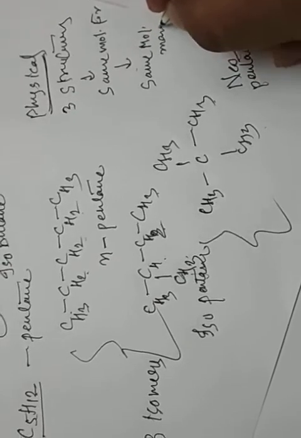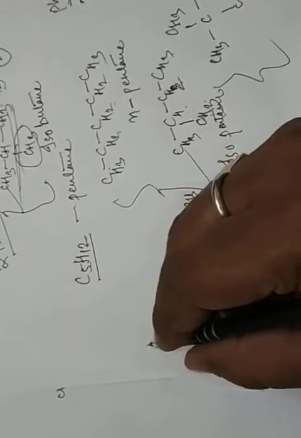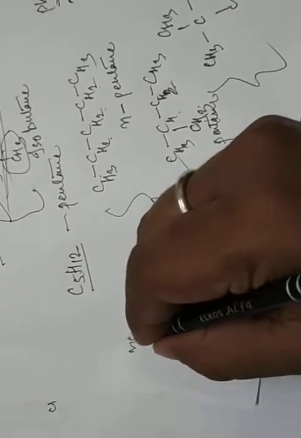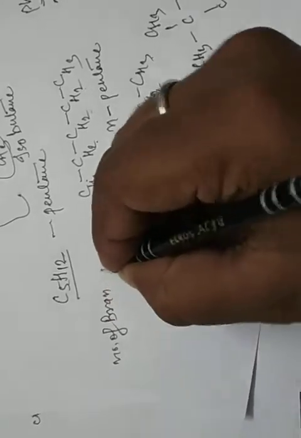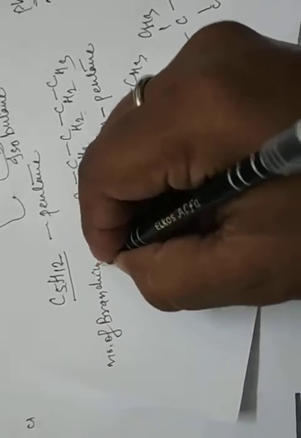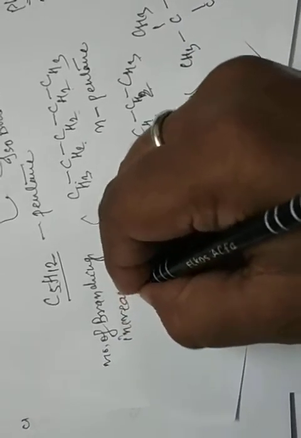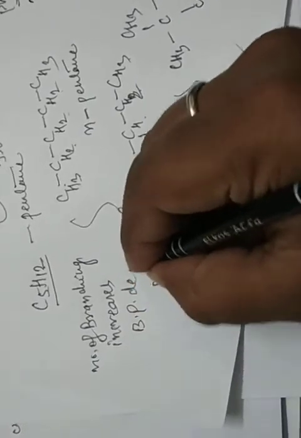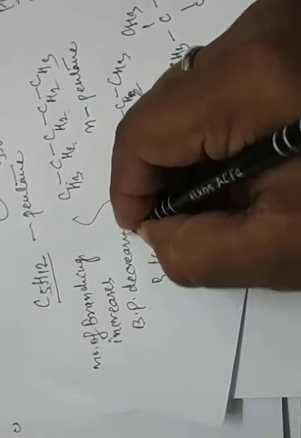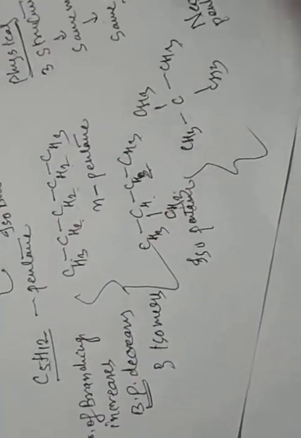Same molecular formula means same molecular mass. But the very important point: as the number of branching increases, boiling point decreases. Boiling point is a physical property. Where is the most branching?